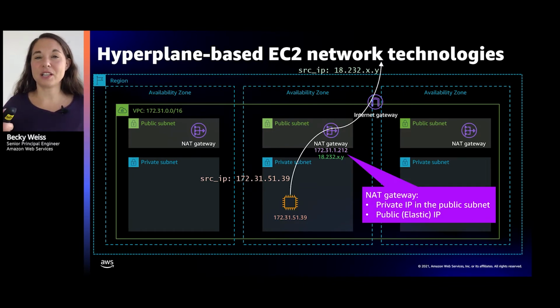It remembers that this flow, to this destination on the internet, is coming from my EC2 instance, from this private IP address in my VPC. It changes the source IP address to be the public IP address where the internet can talk back, and sends the request out. The response comes back to the NAT gateway. Of course, the NAT gateway has been tracking the state, so it needs to remember where to send the reply.